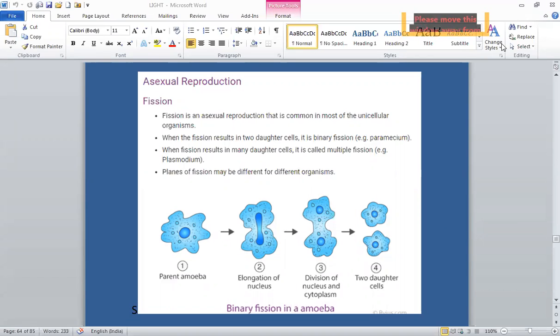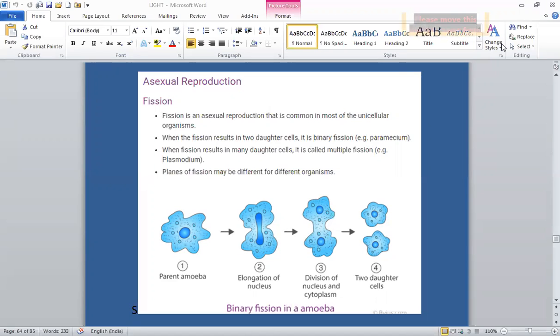Listen, how do organisms reproduce? Class, in the last class, we studied reproduction, the importance of reproduction, and the two main modes of reproduction. Today, we'll study asexual reproduction and the different modes of asexual reproduction.